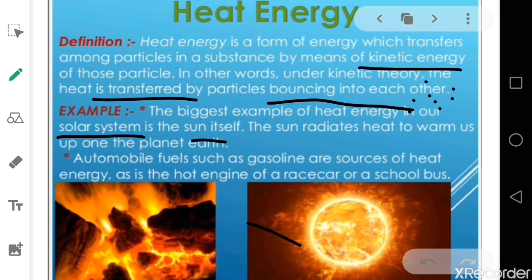Okay, now they've given us examples over here of heat energy, with particles bouncing into one another and producing heat energy. The biggest examples are the sun, the fuel and gasoline used in our automobiles, the cars, and the fire and the coal. These are all examples of heat energy. It can also be used to do work. For example, when a car moves, the petrol or diesel oil is burned to produce heat. Heat is also often produced during other energy changes, when a coal fire burns, as you can see over here.